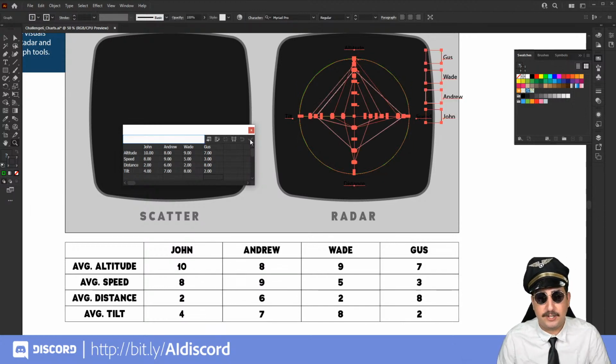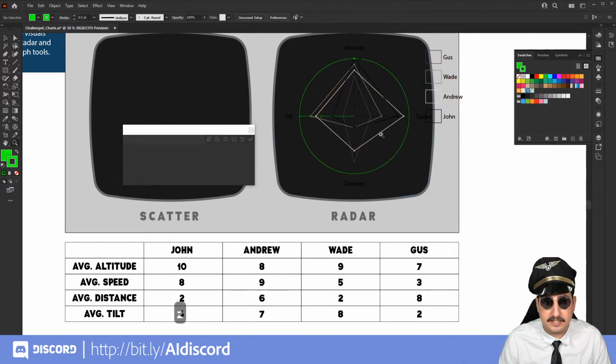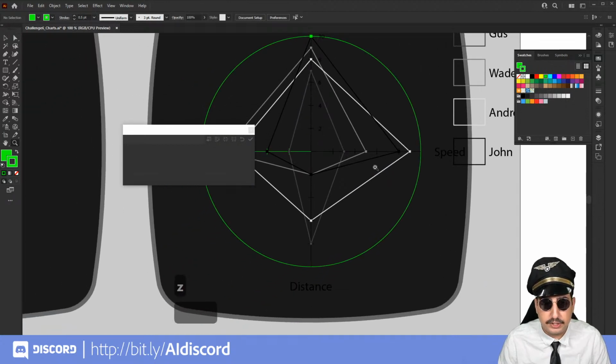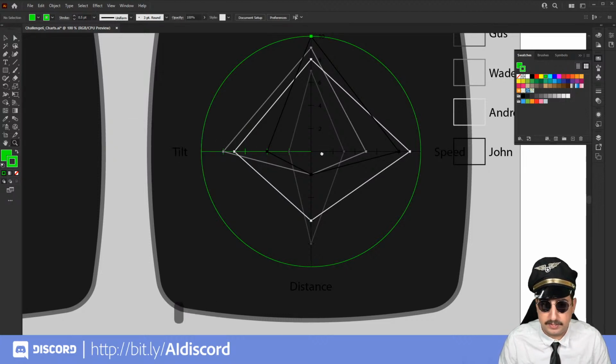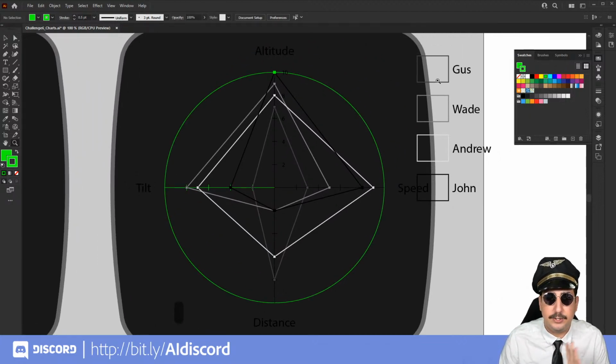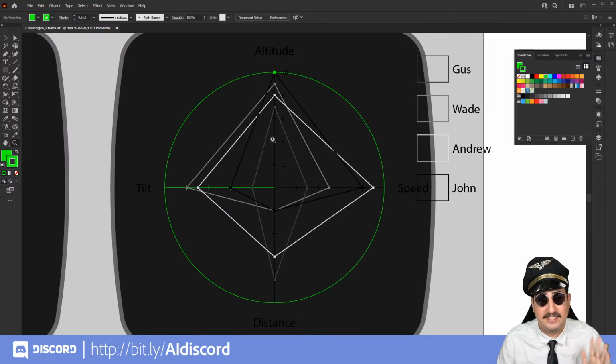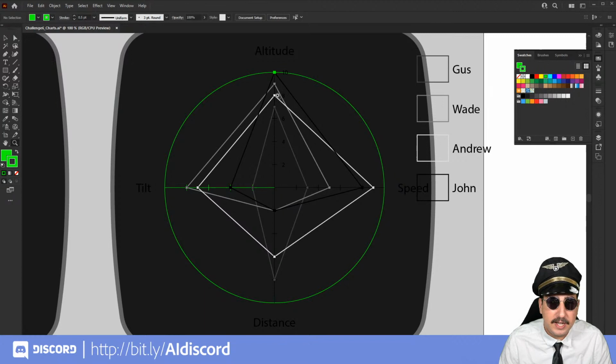Boom. So our graph has been created. It has kept through all of these different pieces, but you can see that they've all changed a little bit. And the reason for that is it has actually created, let's go ahead and close that, a nice little guide for us here, and it has created the different orientations of the different things that we're measuring, right? We have altitude, and you probably can't see this because it's on black. So let's go ahead and change this.